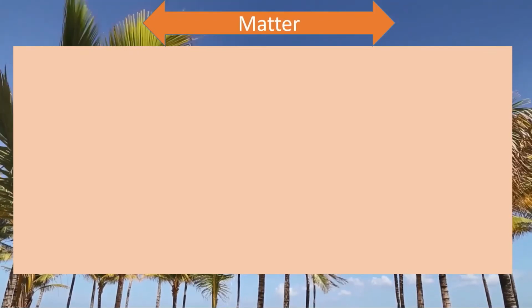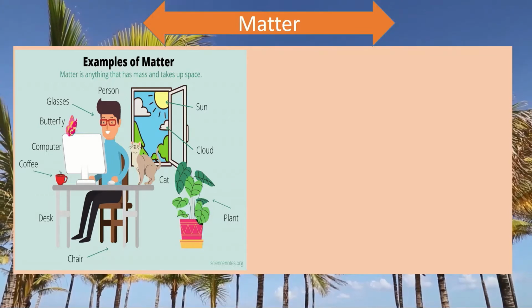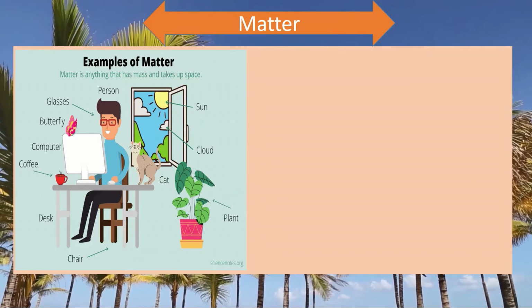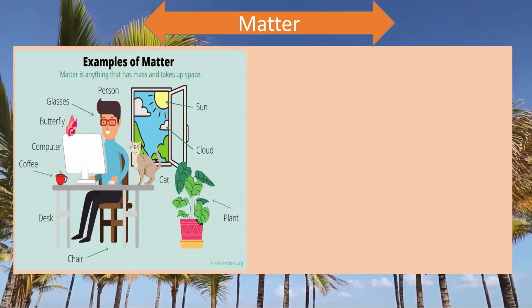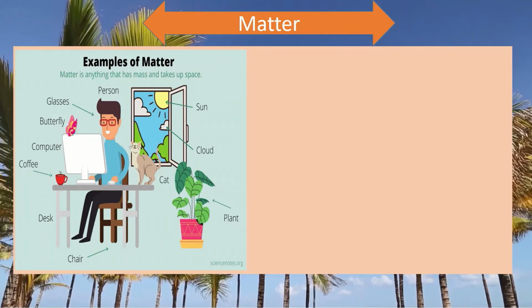Dear students, before knowing about atom and molecule, at first you have to know about matter. I know you know about matter because in previous class you learned about matter, and from very junior class you know about matter. What is matter? Here look at the picture. Here there are many things: coffee, computer, butterfly, person, sun, plant. There are many things, and all these things are examples of matter.